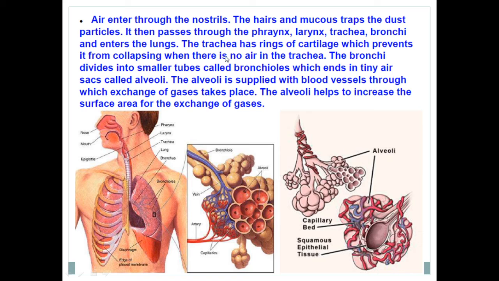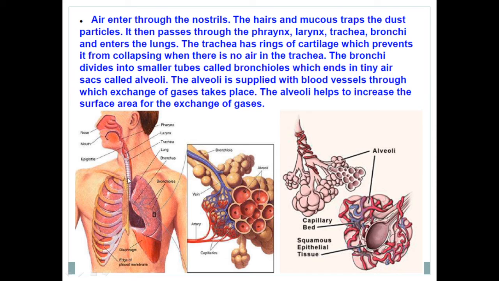Air enters through the nostrils. Now if we see the mechanism, the air enters through the nostrils, where the hair and mucus trap the dust particles. It then passes through the pharynx, larynx, trachea, bronchi and enters the lungs. The trachea has rings of cartilage. See, these are the rings of cartilage which prevent it from collapsing when there is no air in the trachea.